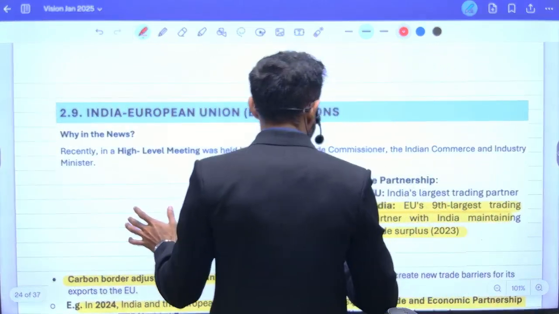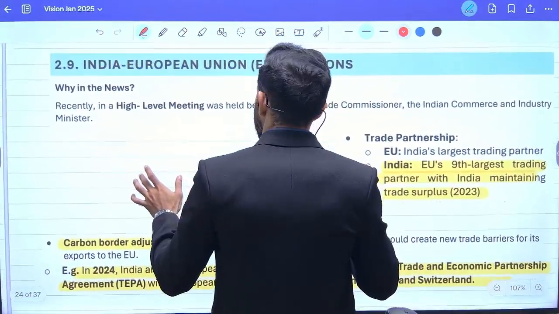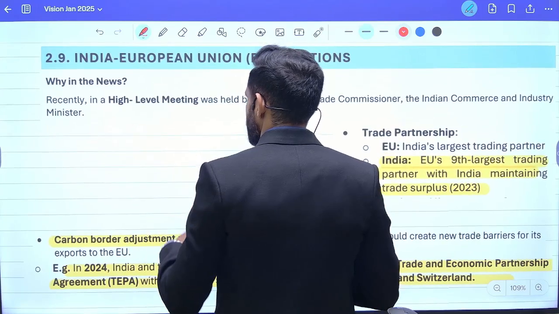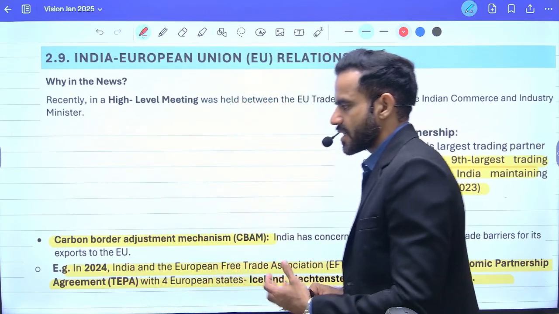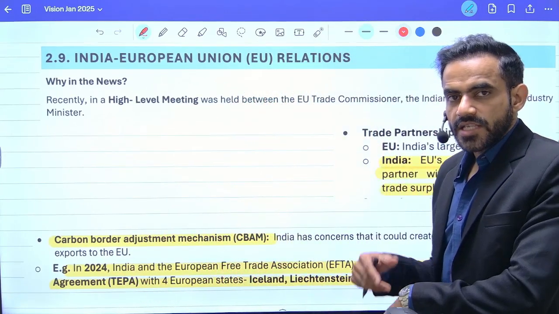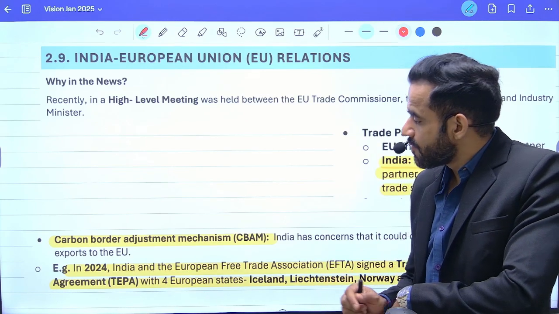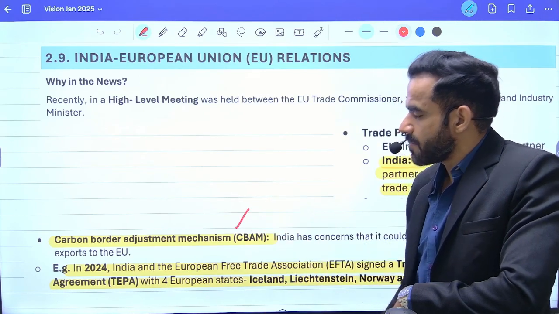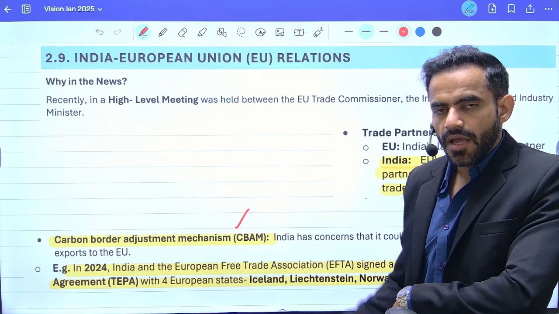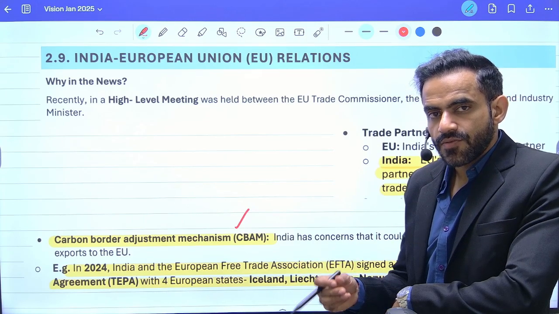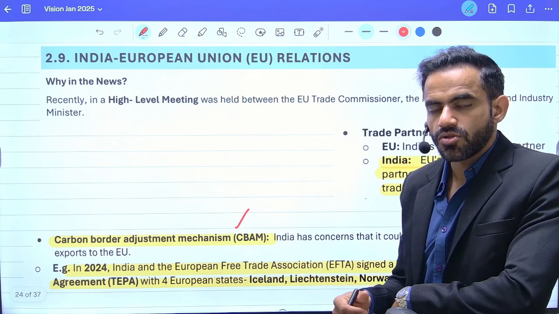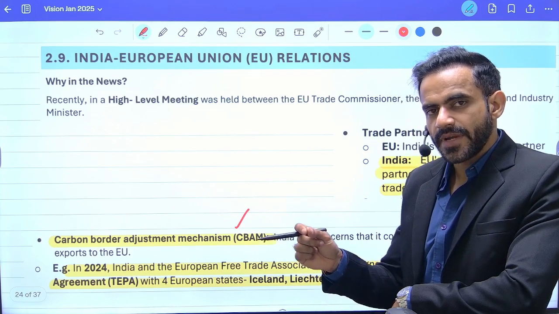Next is related to India-European Union trade. Understand, recently there was a high level meeting, that is why it was in news. As far as the European Union is concerned, there are various issues. First issue is related to the carbon border adjustment mechanism. The European Union is saying that we will impose carbon tax on those products which emitted carbon.